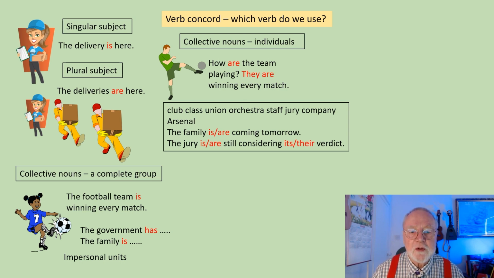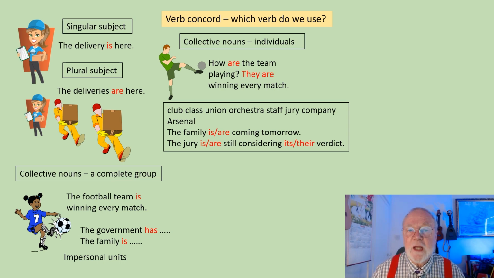So I can change the verbs. The family are coming tomorrow. If I think of the family as one unit, I would use is. But if I think, say, for example, of mother, father, and my brother, I would say the family are coming tomorrow. Same with the jury.